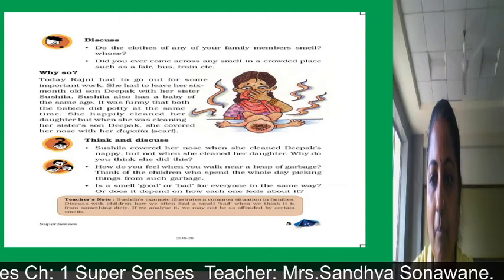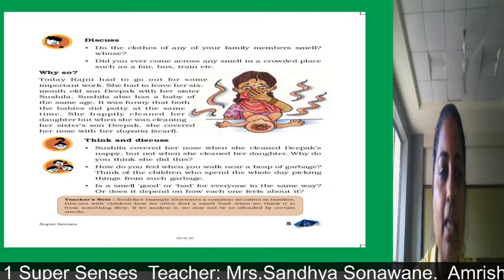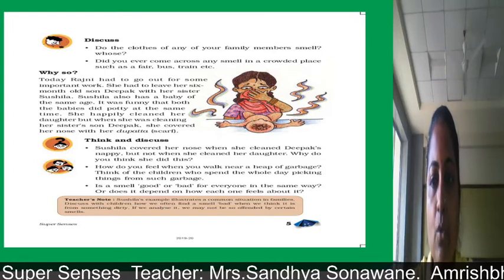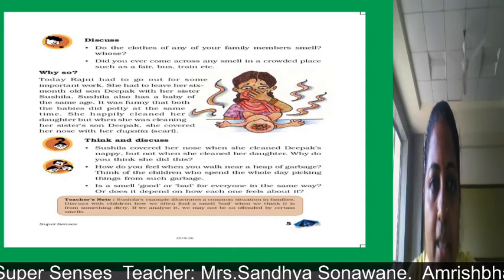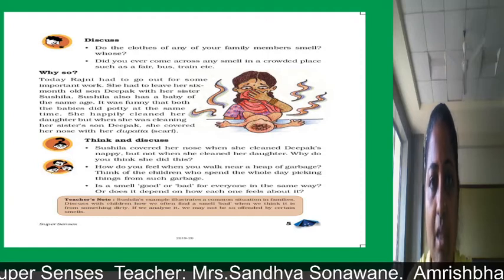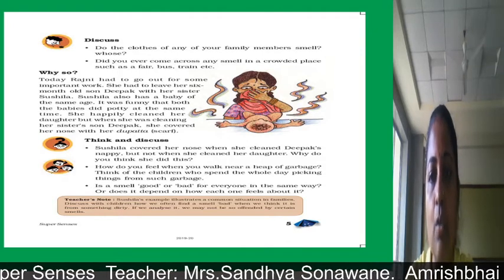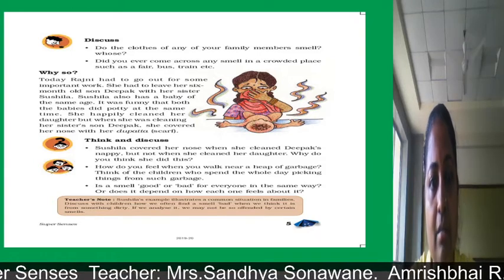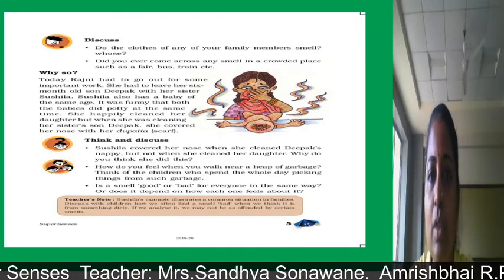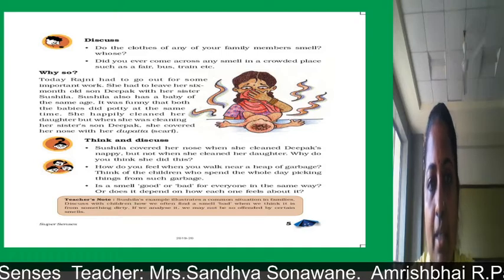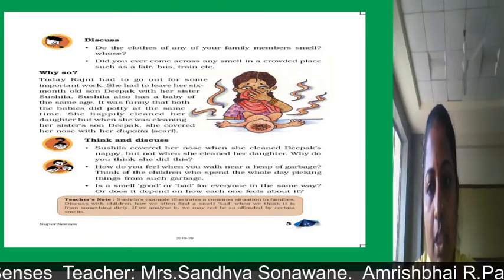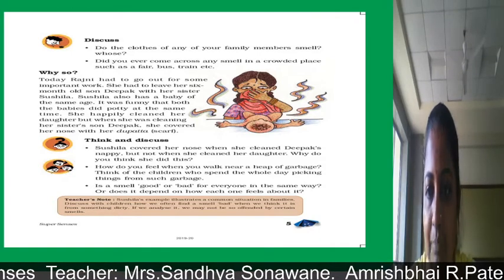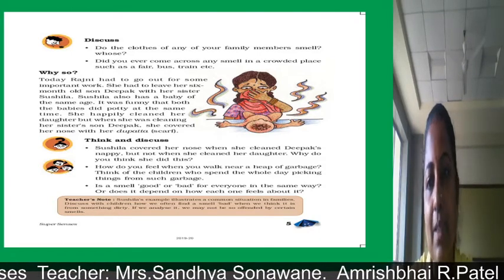So let's see. In this paragraph you can see in the PPT, they have shown one lady whose name is Rajni. She has one son who is 6 months old, and Rajni wanted to go out for some work, so she requested her sister Sushila, who also had a baby girl of 6 months old.